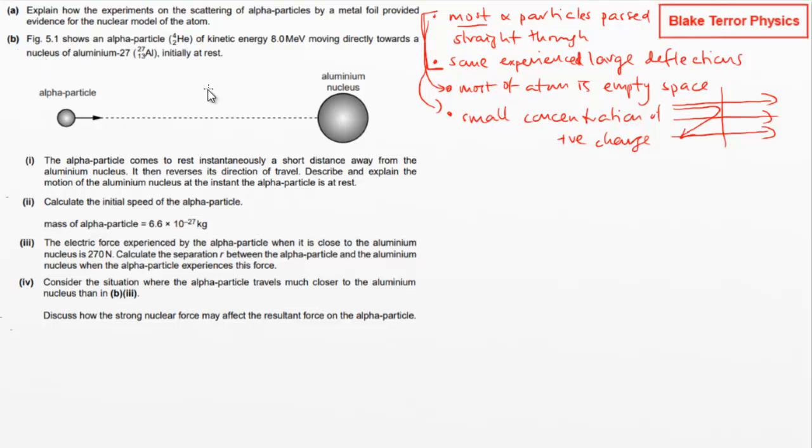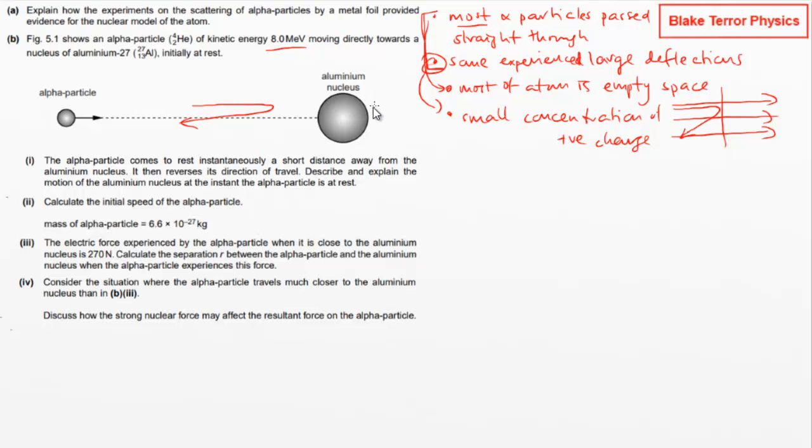Right, figure 5.1 shows an alpha particle with kinetic energy moving directly towards the nucleus of an aluminium atom. Initially at rest, the alpha particle comes to rest instantaneously a short distance away from the aluminium nucleus. It then reverses its direction of travel. So it comes in, goes out. It's one of these crazy cases that we saw in the second observation. Describe and explain the motion of the aluminium nucleus at the instant the alpha particle is at rest.